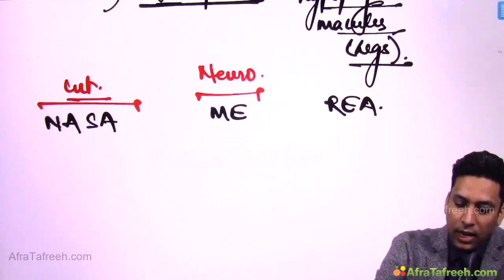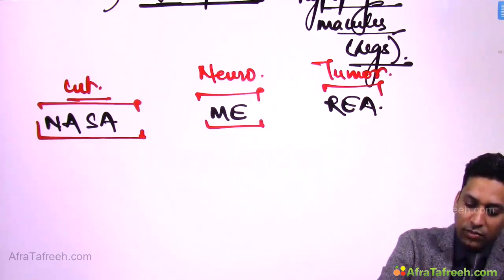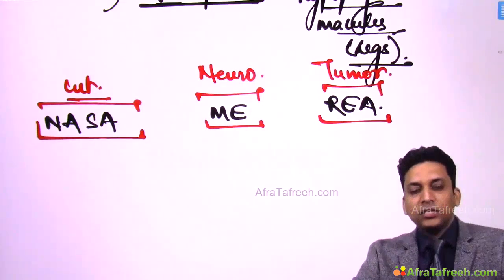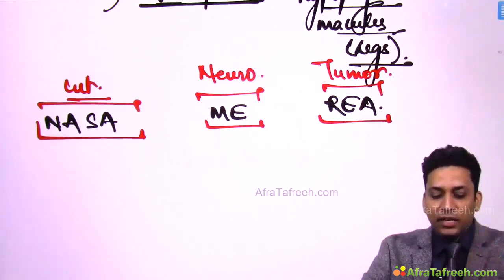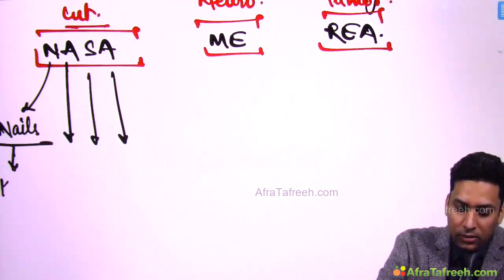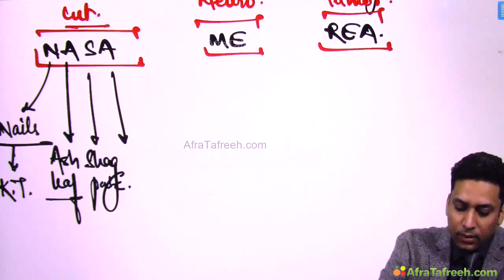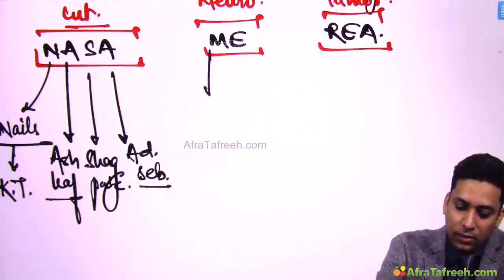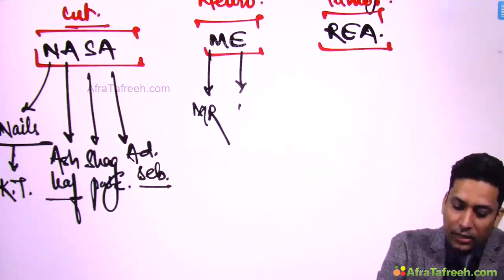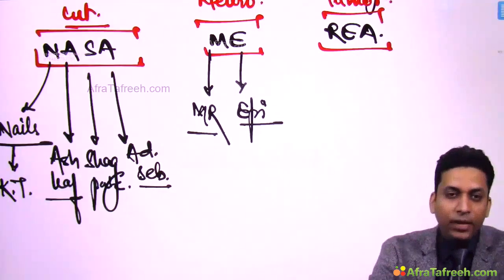because this is a condition where various cutaneous findings are seen, neurological findings are seen, and there are a few tumors which are associated. So we are going to discuss cutaneous findings, neurological findings and tumors, and all these can very easily be remembered by this simple mnemonic, NASA MRIA. As I told you, nails get involved in the form of fibromas. These are known as Koenen tumors. Ash leaf macules are seen, shagreen patch is seen, and adenoma sebaceum is seen. These are the cutaneous findings. These patients may have mental retardation and they might suffer from epilepsy. So they have low IQ and epilepsy.